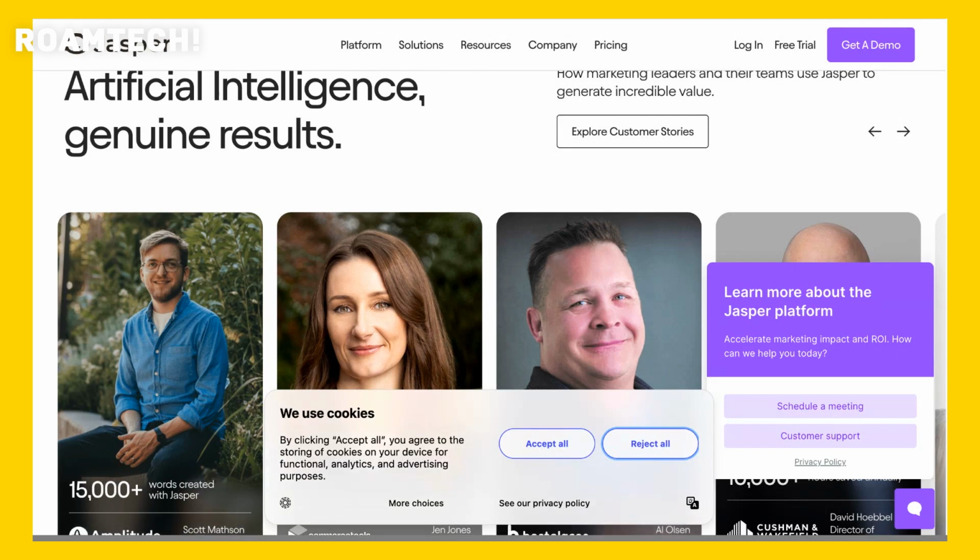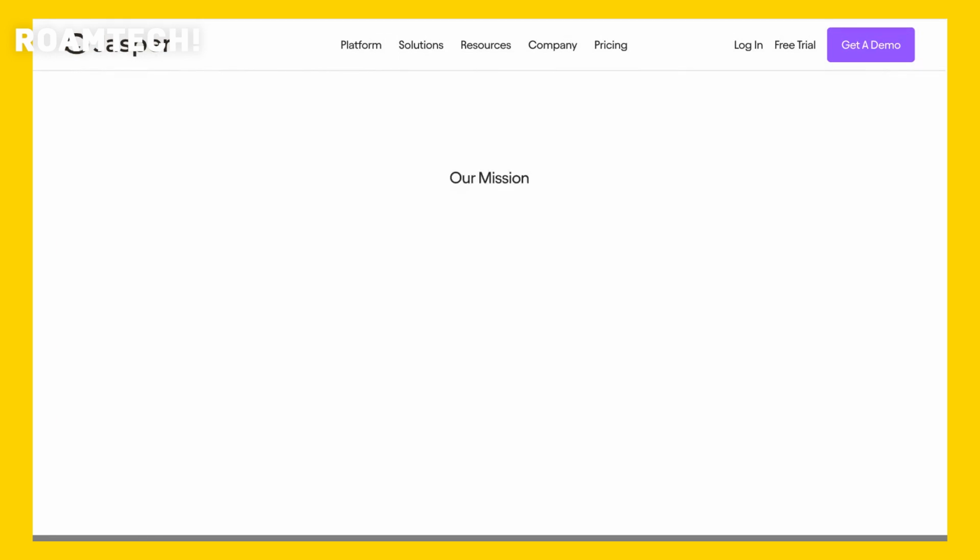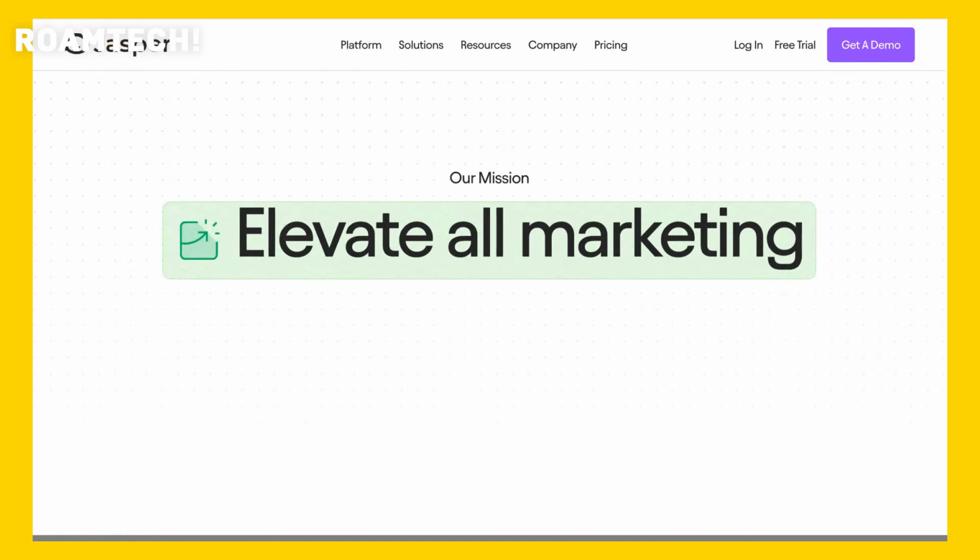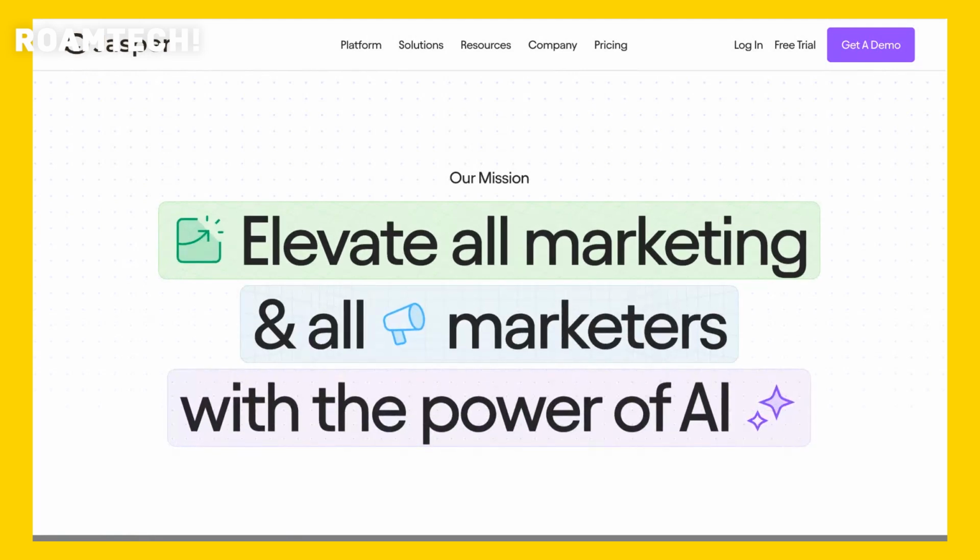So, who is Jasper designed for? It's the perfect tool for individuals managing multiple projects or struggling to maintain consistent content output. If you're a freelancer, agency, or small business owner, Jasper saves valuable time and streamlines your workflow. However, it may not be the best fit for casual users seeking free tools, as it is a premium product.